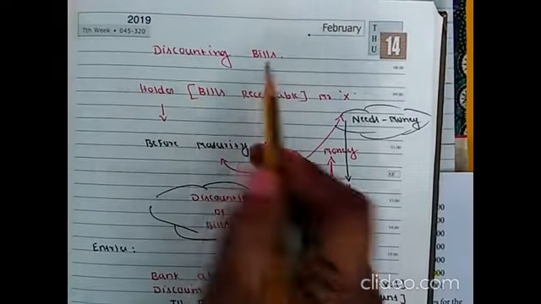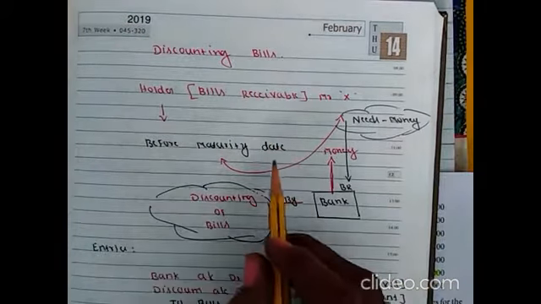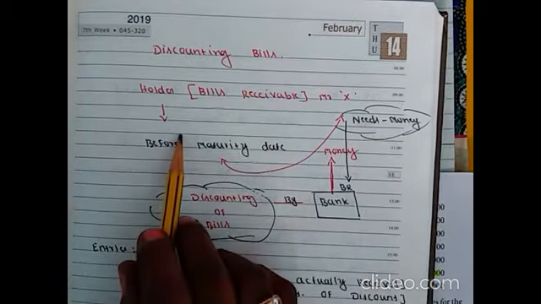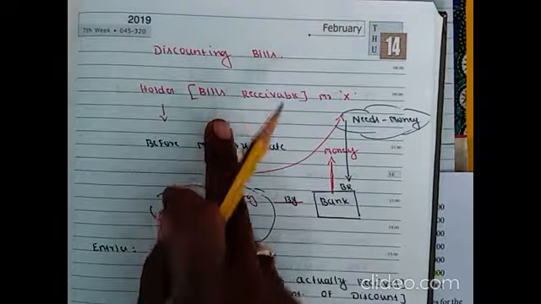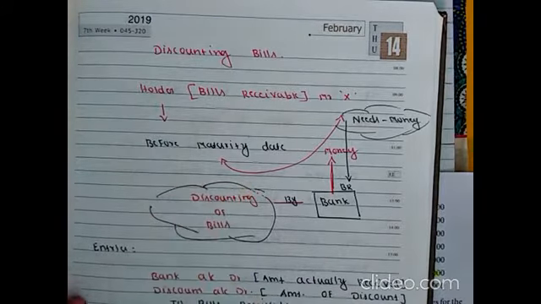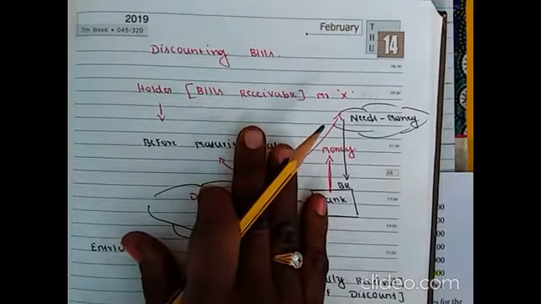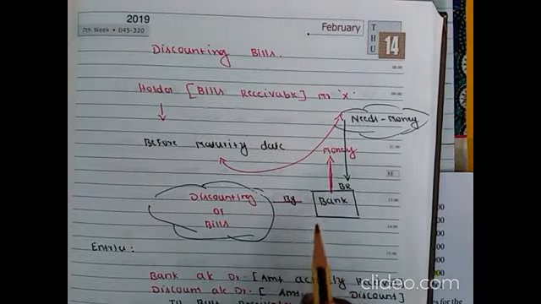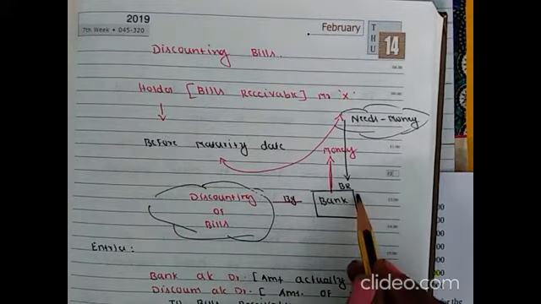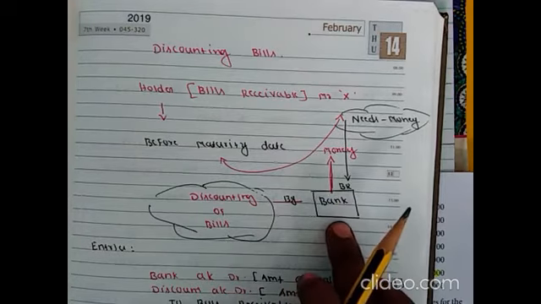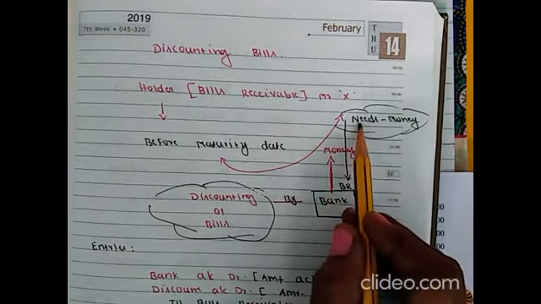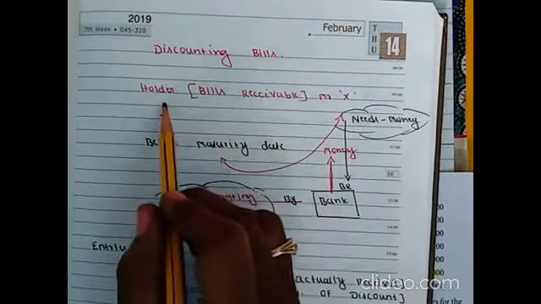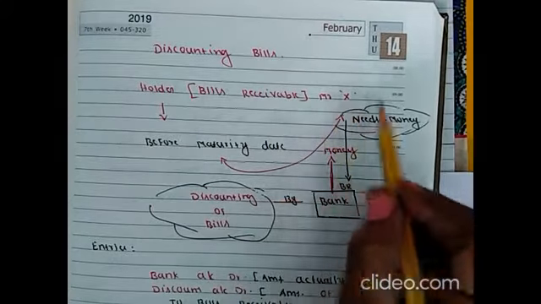Discounting of bills: if the holder of the bill, who is having bills receivable, needs money before the maturity date of the bill, he may get the amount from the bank by discounting the bill.